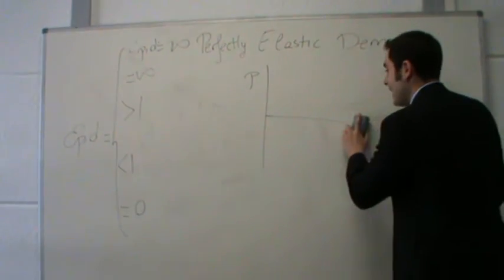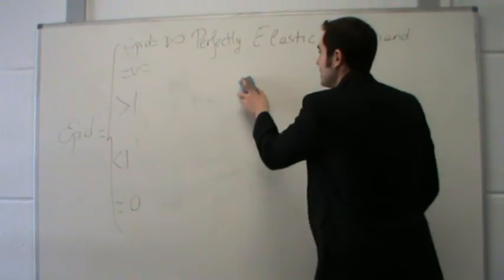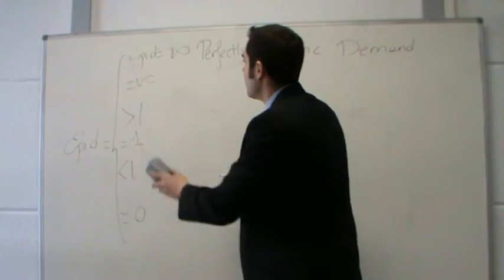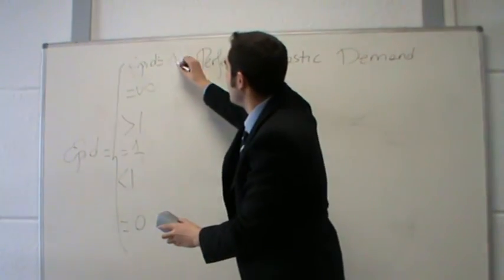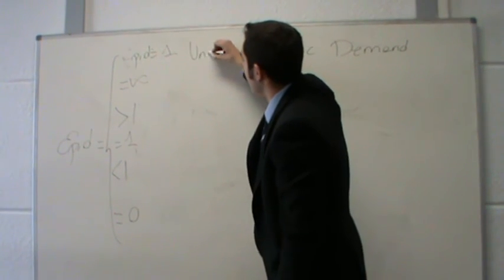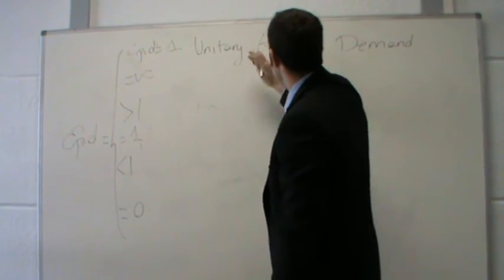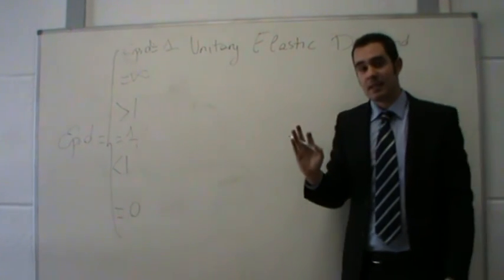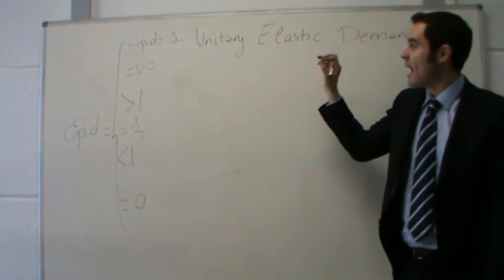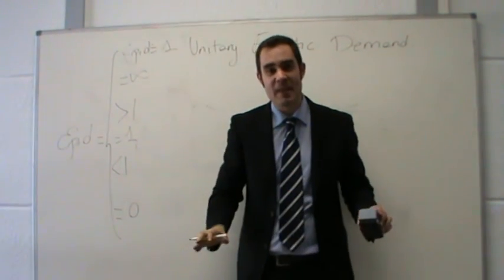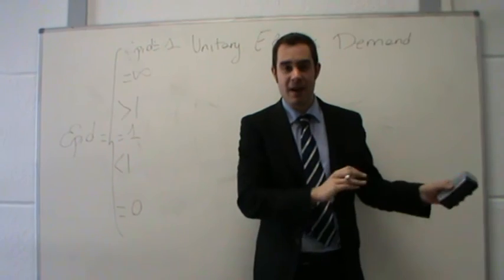Finally, the last case that we need to study is the case in which the price elasticity of the demand takes value 1, and in this case we have a unitary elastic demand. Well, what is the meaning of that? The meaning is the following. A percentual variation in prices causes the same effect in the quantity demanded.